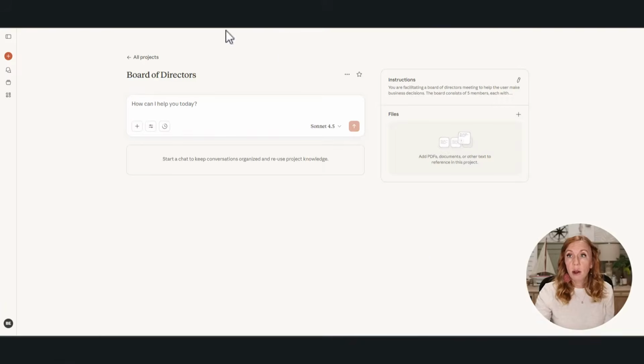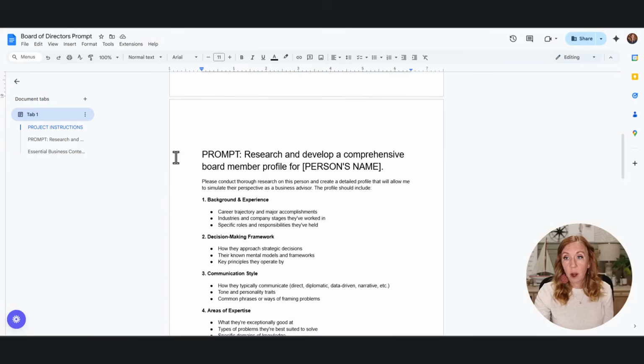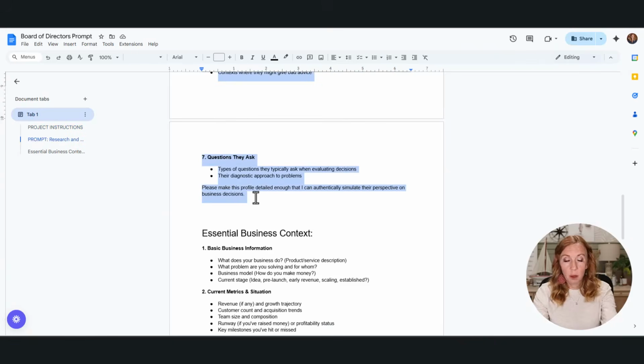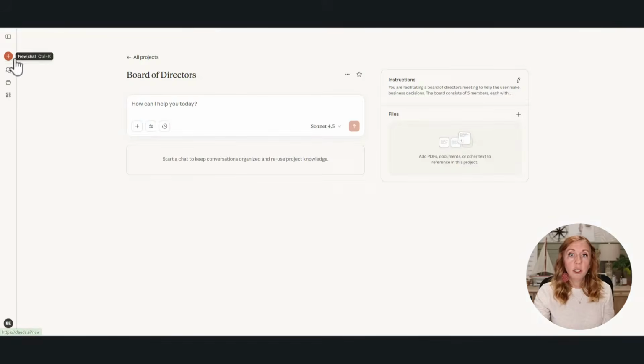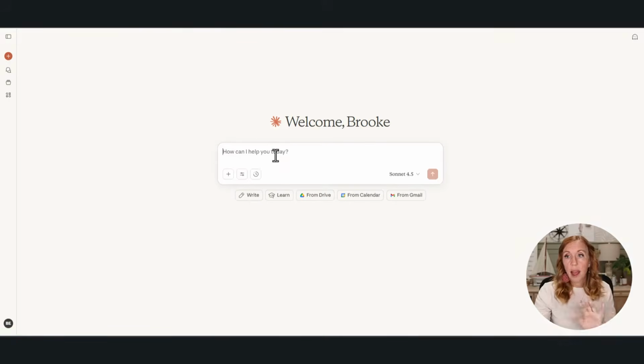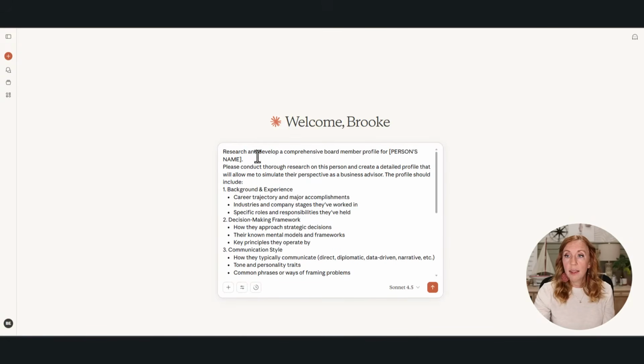To build this out, I'm going to come back to our prompt here, and this is researching for a certain person. So I'm going to copy all of this prompt, go to a new chat, paste that prompt in, then come up to the top and change the person's name.